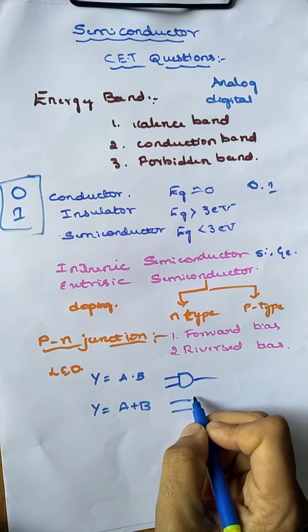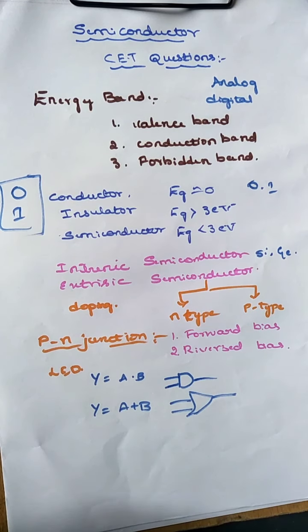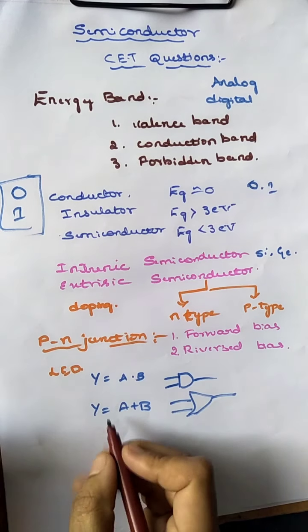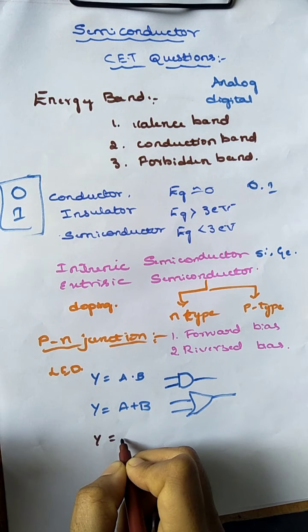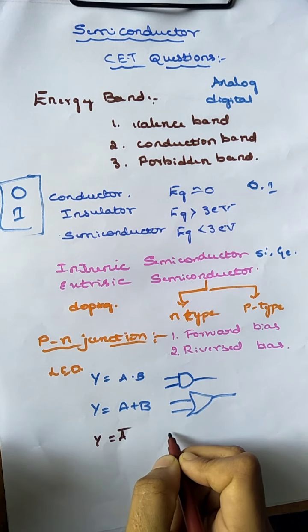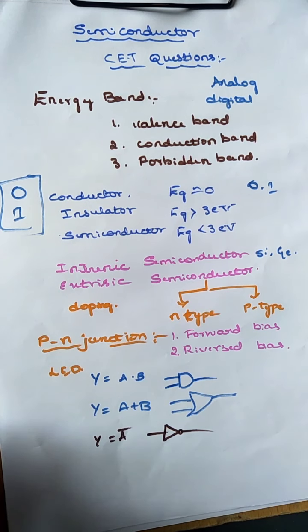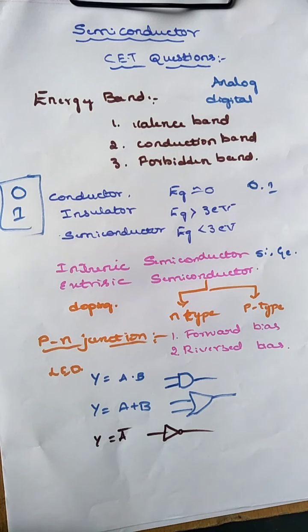The last one is the NOT gate, where if the input is a, the output is a bar. The symbol for the NOT gate is like this. The truth tables we studied in the previous section.